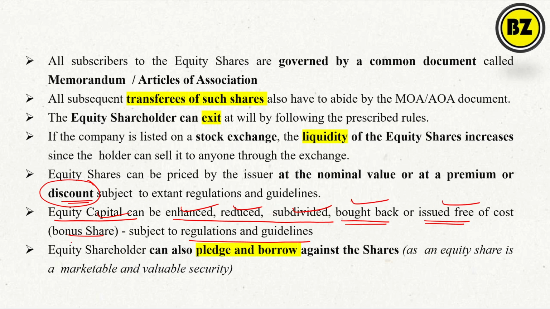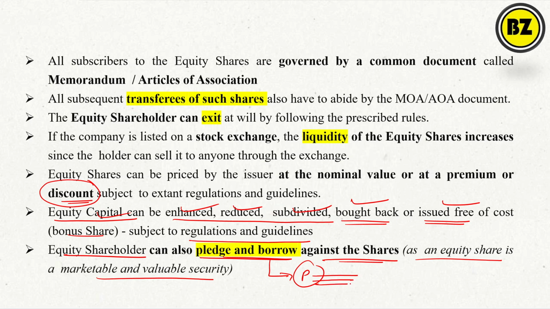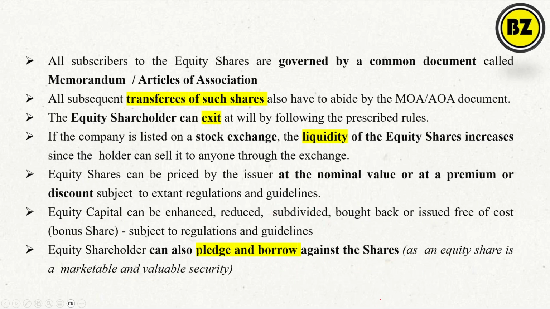The equity shareholder can also pledge and borrow against the shares, as an equity share is a marketable and valuable security. So it is very common that you can pledge whatever shares you are having. Pledge means you are pledging the shares and taking money from the bank. There must be some criteria for the shares you can pledge to the bank, and then the bank can give you the loan. So an equity shareholder can pledge and borrow money against the shares.